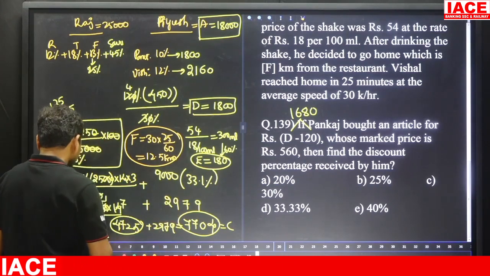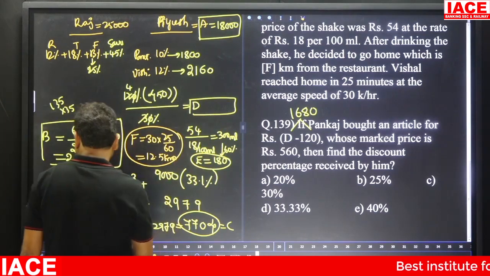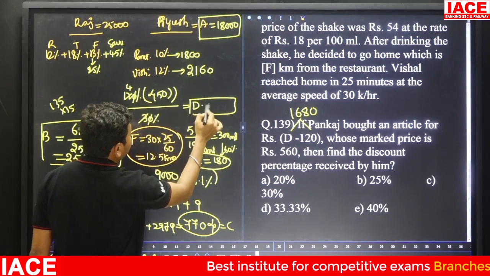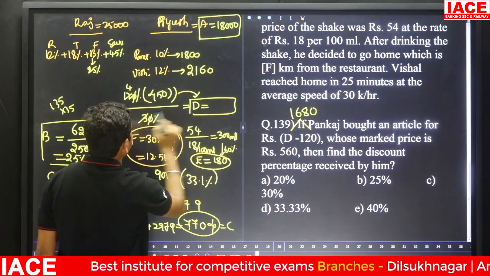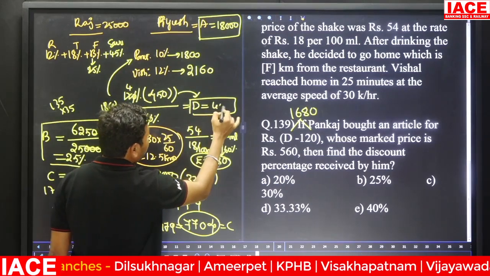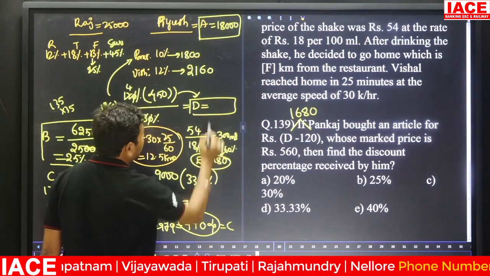Basically, here is a mistake. Here the D value is not 1800. The D value here is 450 into 120 percent. Only with this value will you get 1800, which is equal to 10%, exactly correct. But what D value will you get? 540. You will get a D value of 540.